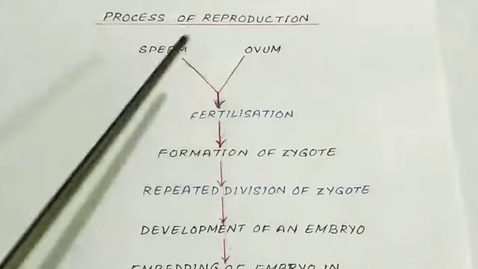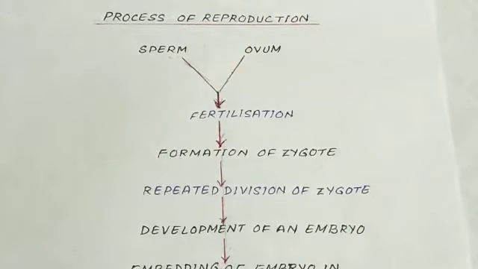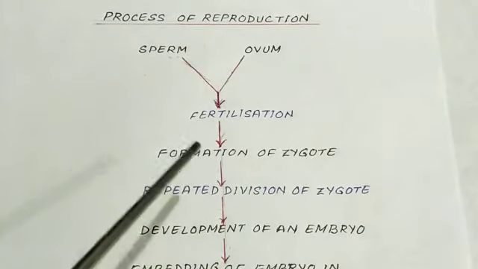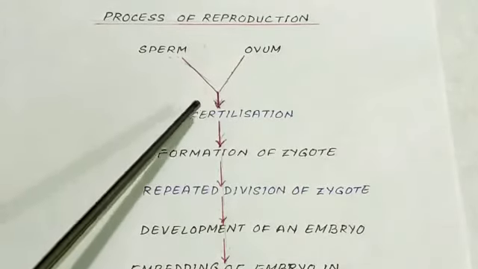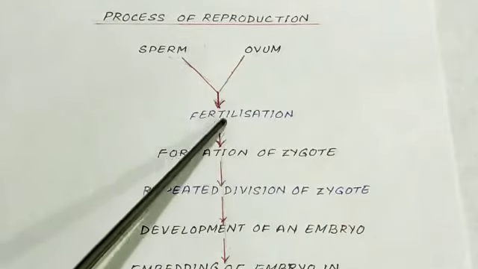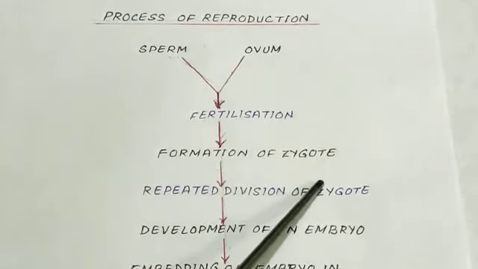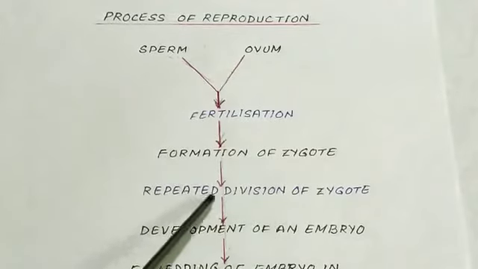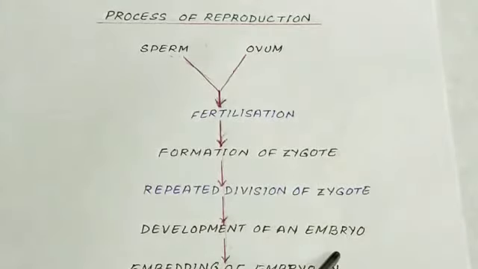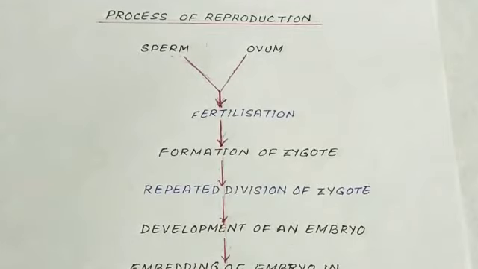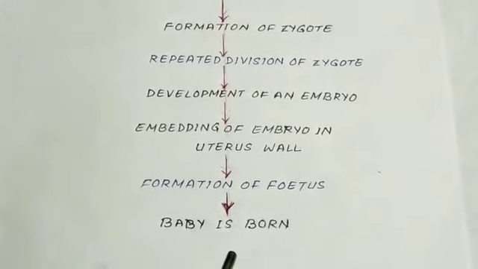Process of reproduction. These are the steps of a process of reproduction in humans. Sperm and ovum fuse with each other. This is called fertilization. Fertilization results in the formation of zygote. Repeated division of the zygote, then development of an embryo, then embedding of embryo in the uterus wall, then formation of fetus, then baby is born.